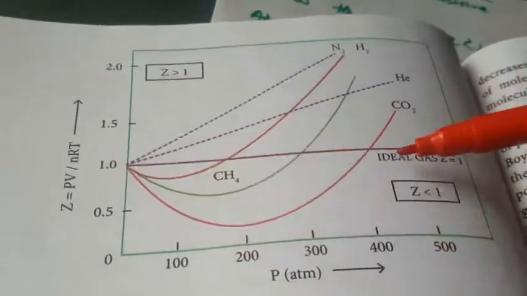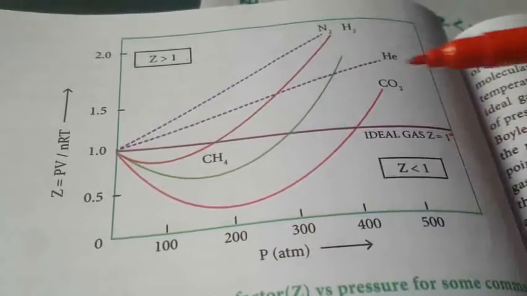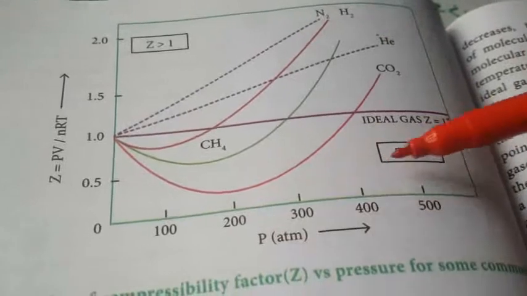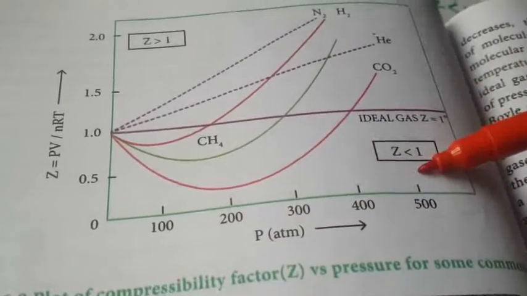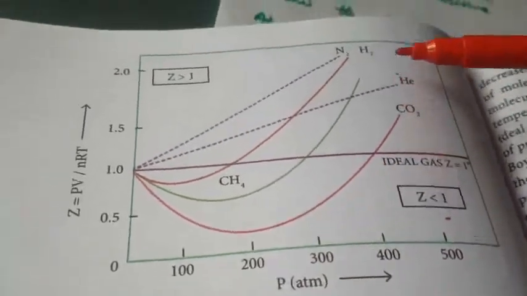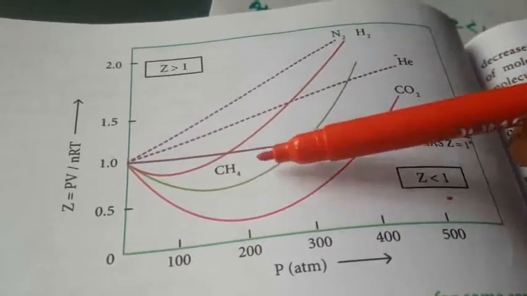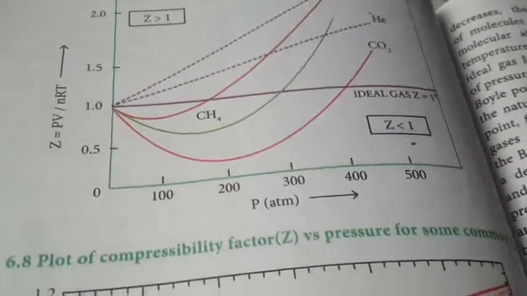So this is the compressibility factor, Z is equal to 1. Greater than 1 means it is a positive deviation. Less than 1 means Z is less than 1, it is a negative deviation. These are the different gas molecules: hydrogen, helium, carbon dioxide, and methane. So this is the different kind of another one.